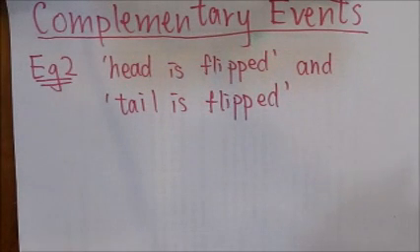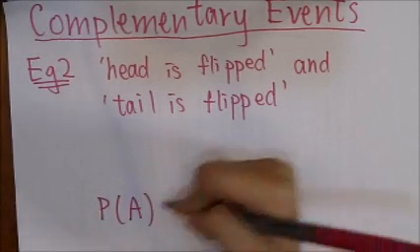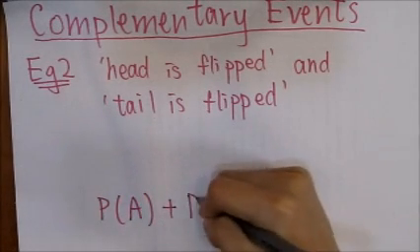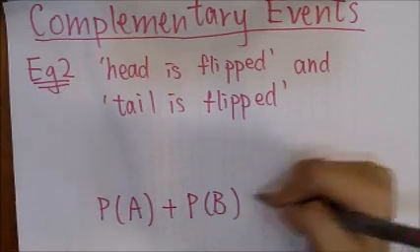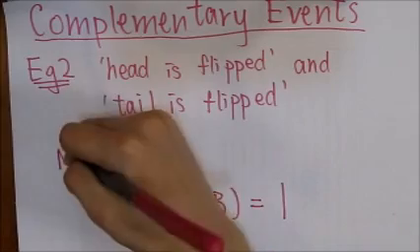Now, let's talk about the mathematical meaning of complementary events. If two events, event A and event B, are complementary, then the probability of A plus the probability of B happening is equal to 1.